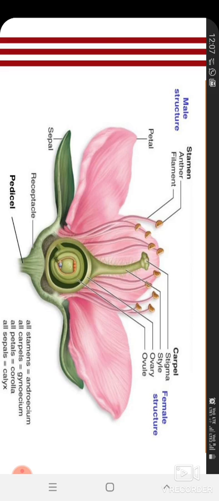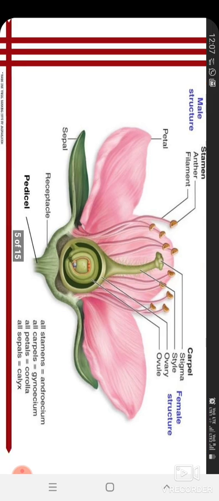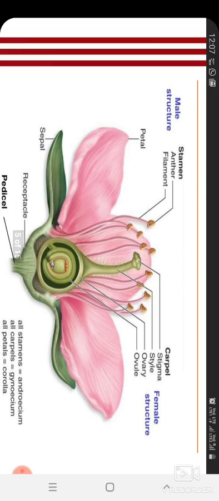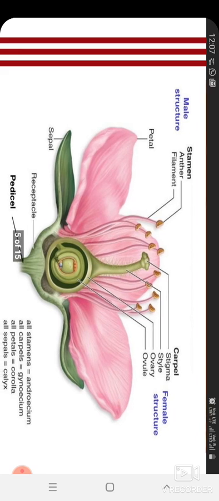See, what is the female structure? That is carpel: stigma, style, ovary, ovule. These are the female structure. And what is the male structure? Anther, stamen, and filament. These are the male structure. These two things a flower needs for pollination.